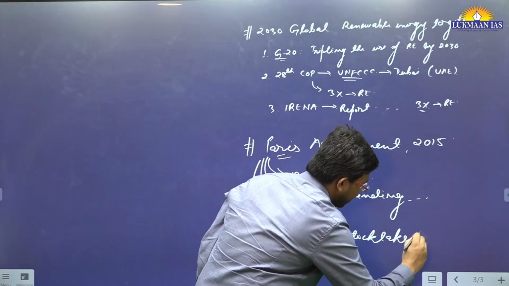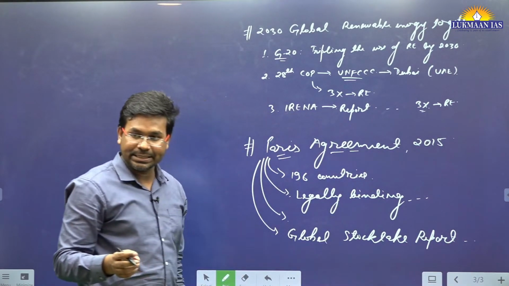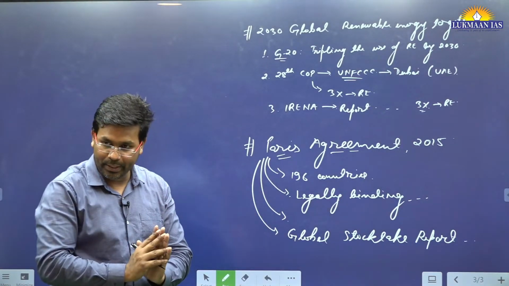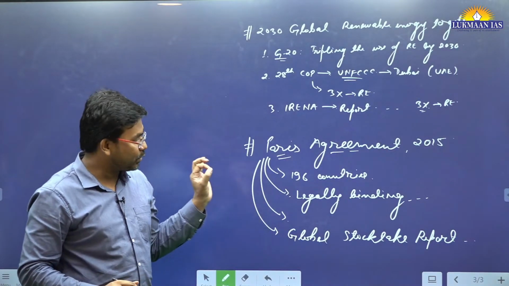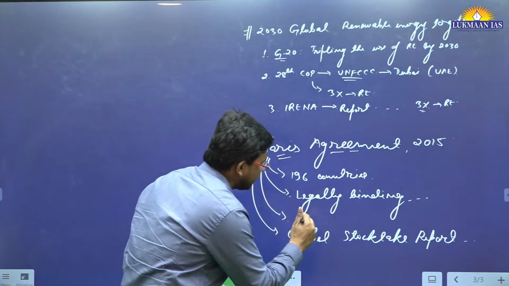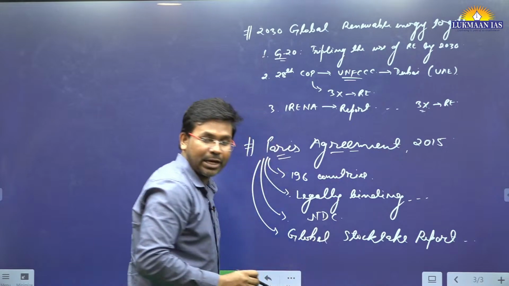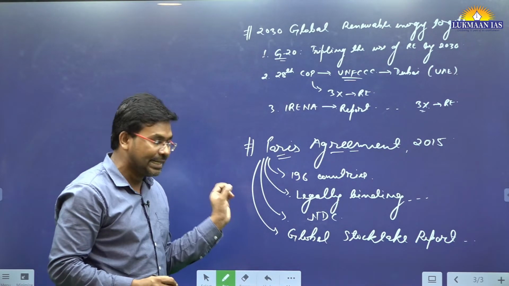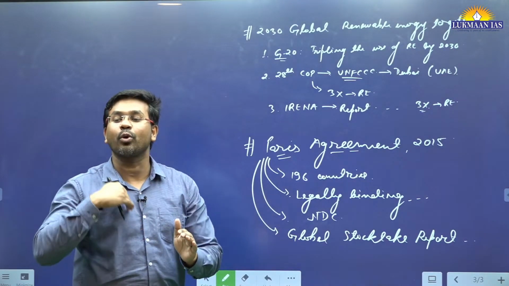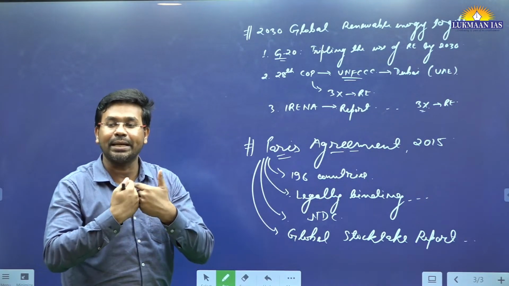This is known as the global stocktake report, and it talks about those countries that have made some progress. It also says which country was not able to make progress. So these countries have to showcase what progress they are making, and for that purpose, under the Paris Agreement, different countries release nationally determined contributions. These are known as intended nationally determined contributions, meaning what contribution the countries want to make towards making the planet cooler.